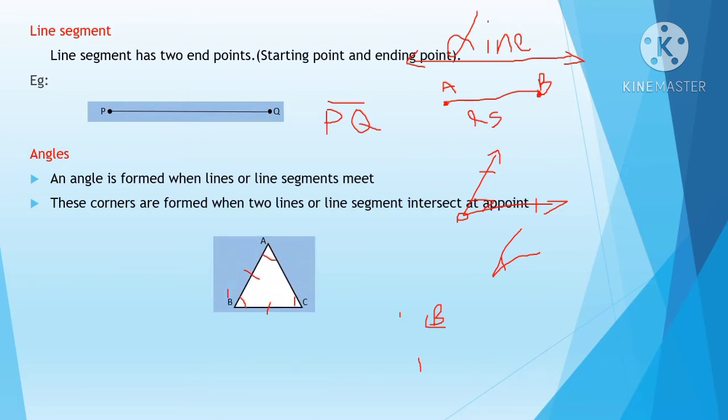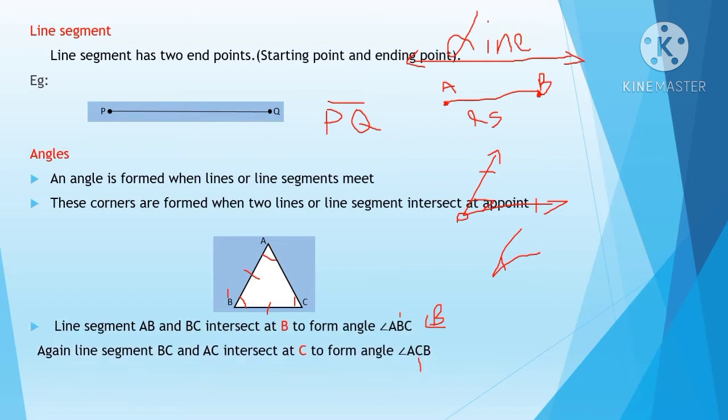Look at here. Can you find out the line segments? Line segment AB is one, then BC is another line segment, and AC is the third line segment. So here, AB line segment and AC line segment meet at this point, so we got here an angle A. AB line and BC line meet at this point. You got an angle here, angle B. So like that, when two lines or line segments meet, you will get an angle.